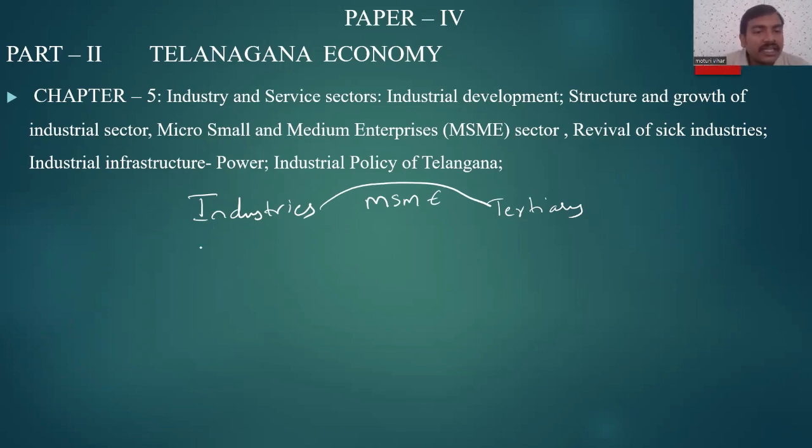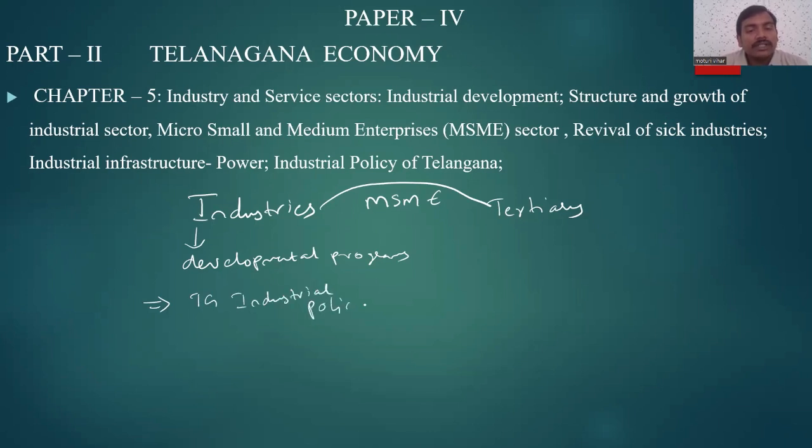So this chapter clearly says that we need to focus on what the industries are and what the developmental programs of industries are. Which industries we focus on most, Telangana's industries, the Telangana industrial policy.